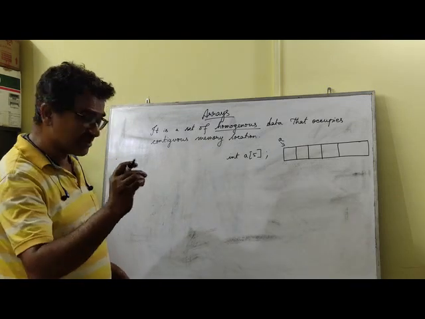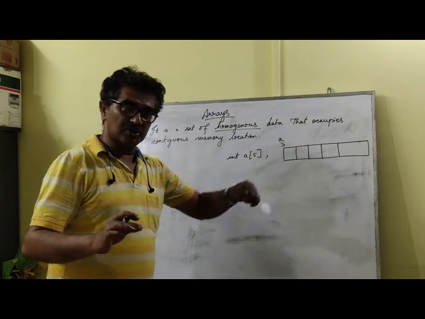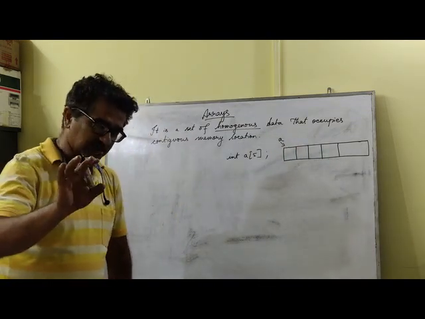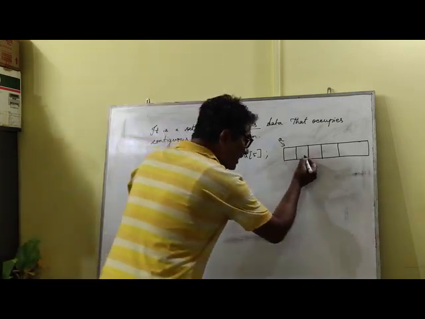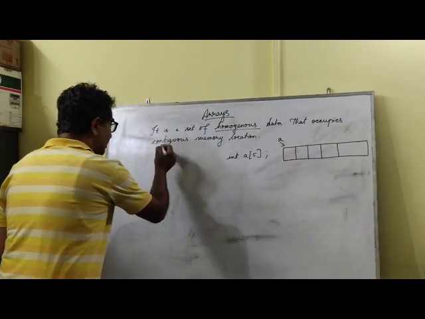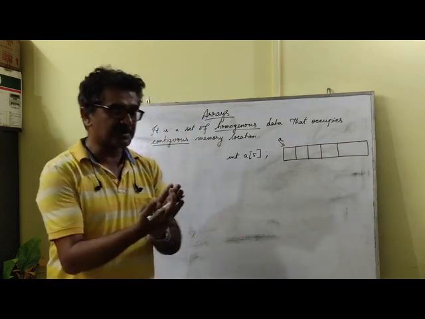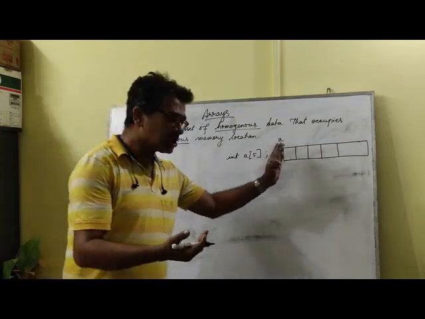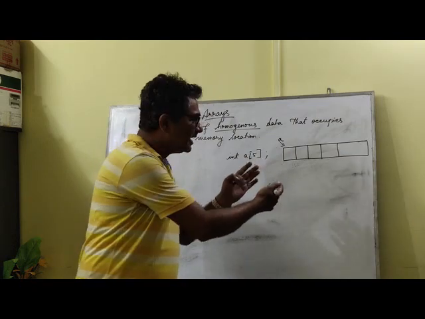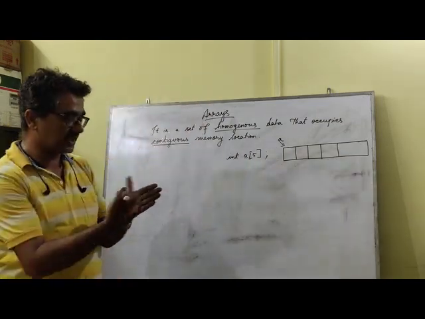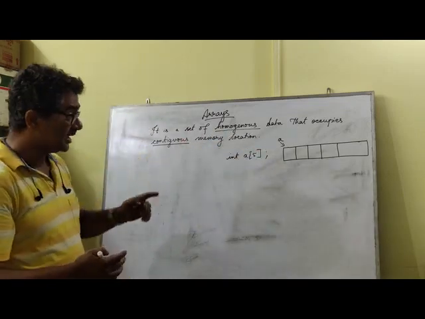Now what happens, interestingly, is that in each of these places you'll be able to store numbers, definitely. I will come across that later. However, what is more important is that these elements are stored in contiguous memory location. This is what I want to stress currently. Contiguous means one after the other, one beside the other. So each element or item in this collection or array occupies contiguous memory location, one after the other. This is how the data is arranged in an array.